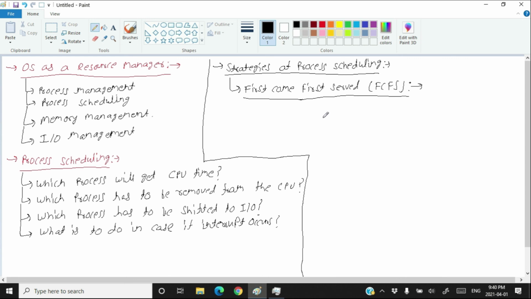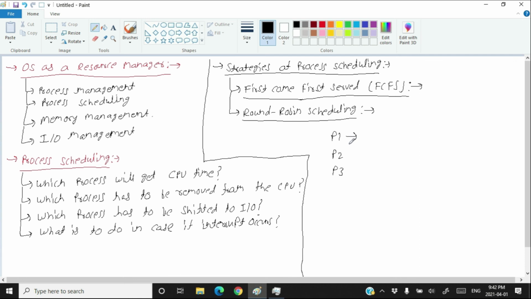Then you have round robin scheduling. To understand round robin scheduling, suppose that you have three processes P1, P2 and P3. All these three processes want to go to the CPU.